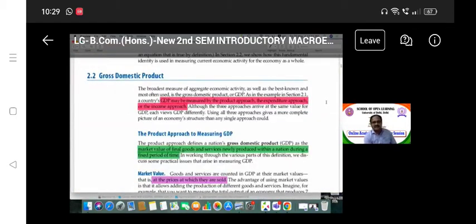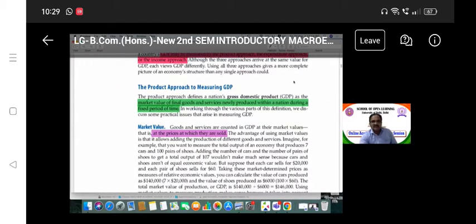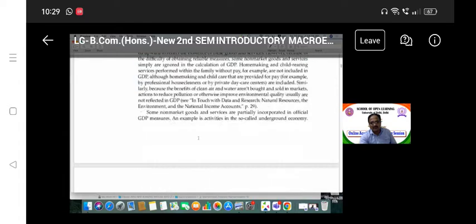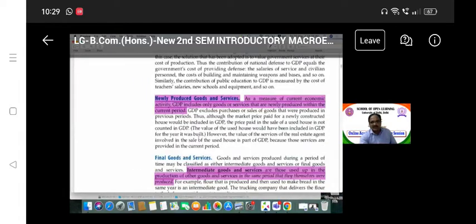product you can measure according to this product approach. So here, it is the market value of final goods and services newly produced within a nation during a fixed period of time. Market value is the price at which they are sold. Next, newly produced goods and services, as a measure of the current economic activity. Current economic activity means March 31st 2022 to April 1st 2023,